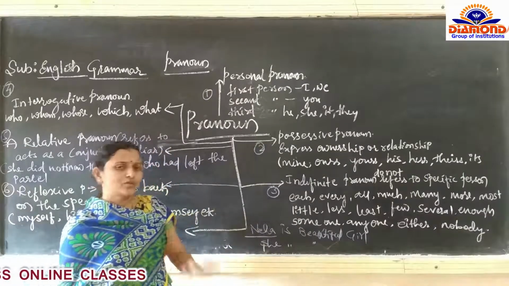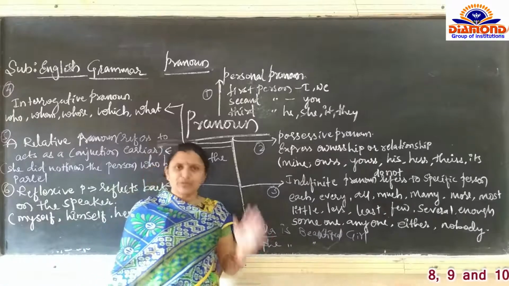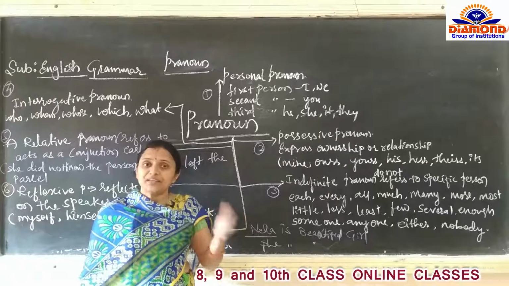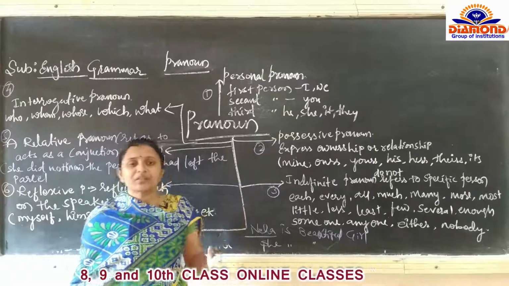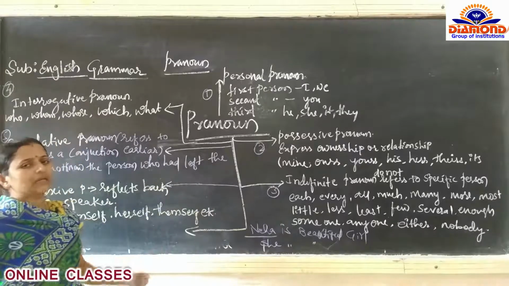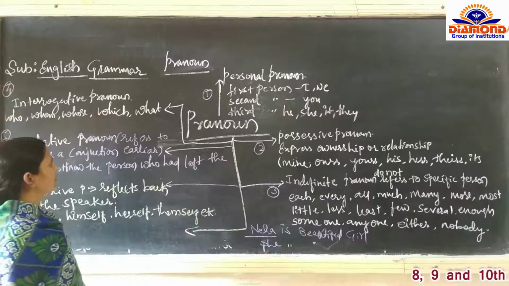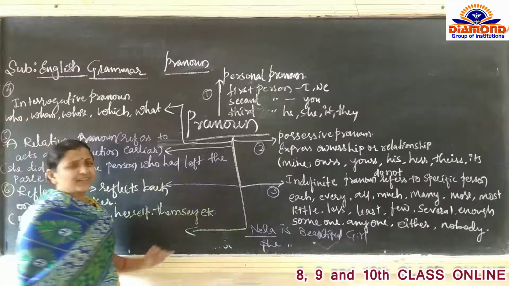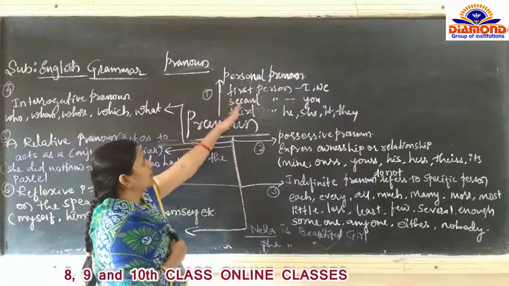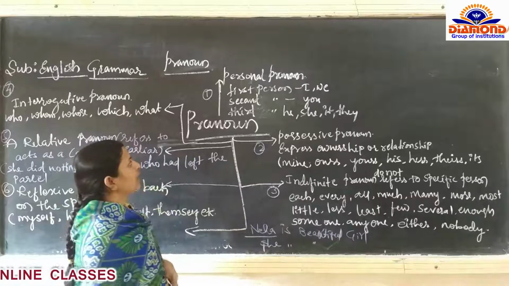In pronoun, so you have clarified, I think. Pronoun is a word which is used instead of noun. Instead of noun, the word that is used is the pronoun. So here also in the pronouns, so many kinds are there. Nine kinds are there. First, let us see. First is personal pronoun.